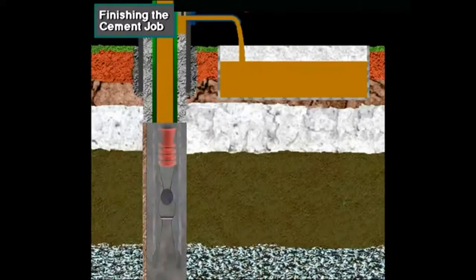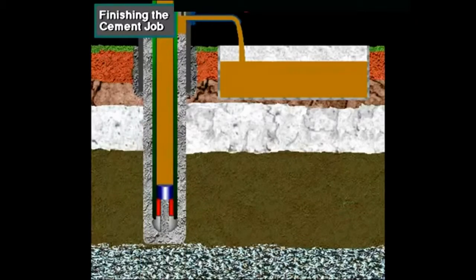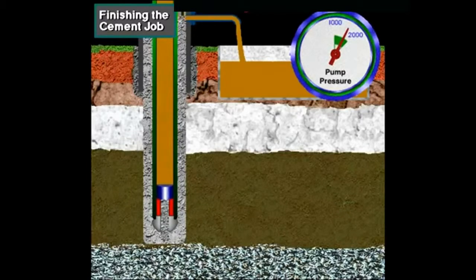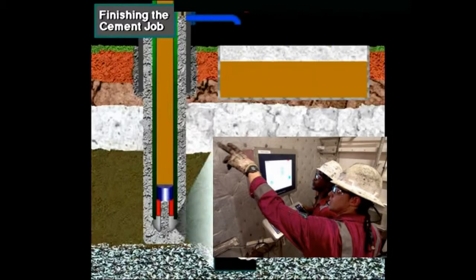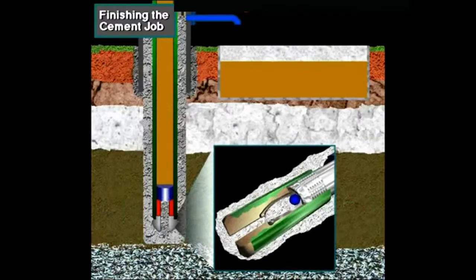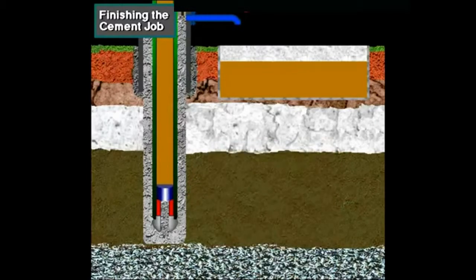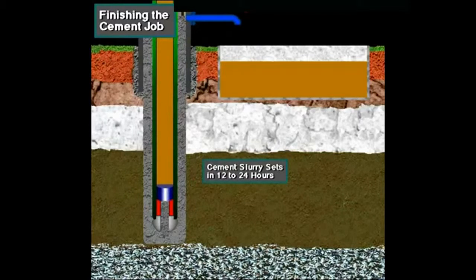The cement job is completed when the second plug, the seal plug, lands or seats in the grooves in the float valve. This landing is signaled at the surface by a sharp pressure increase. The pumps are then shut down, which allows the pressure to drop. The decreasing pressure causes the float valve to close, preventing the heavier cement in the annulus from running back into the casing. After the pumps are shut down, well operations are suspended for from 12 to 24 hours so that